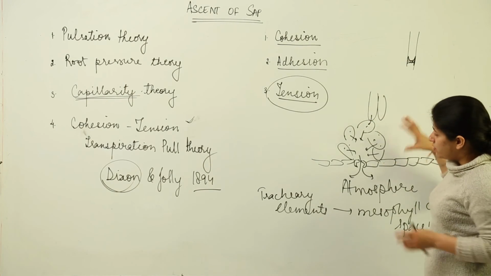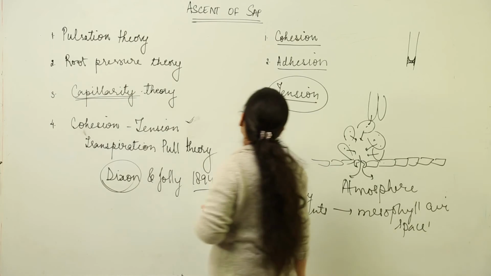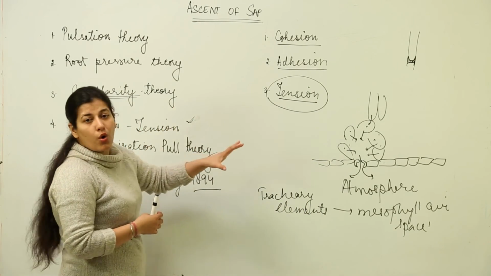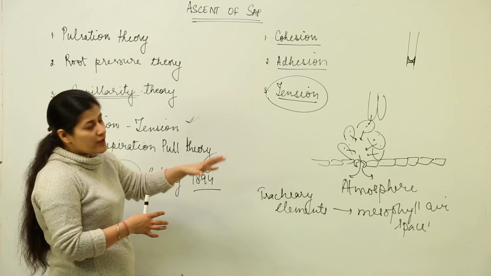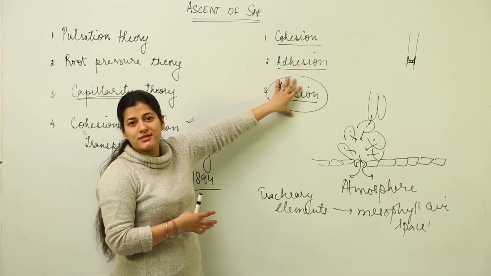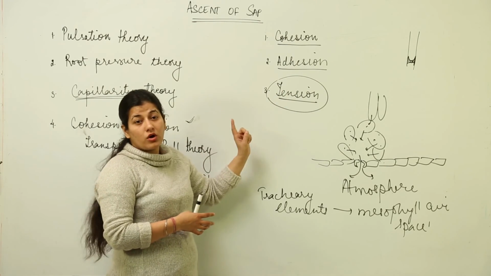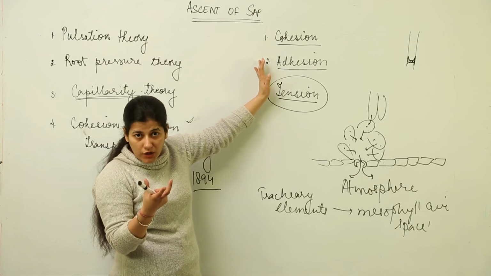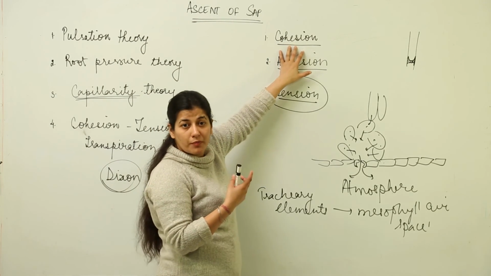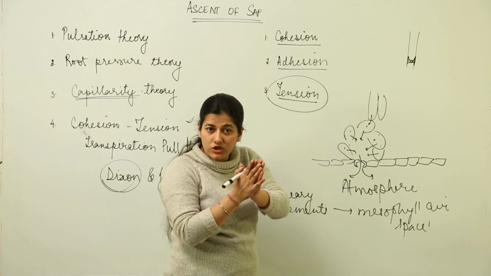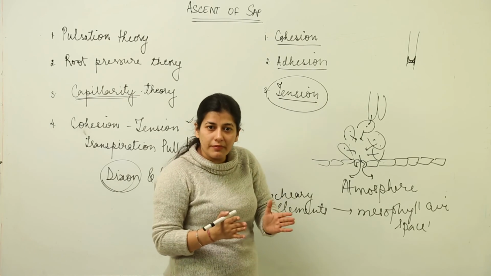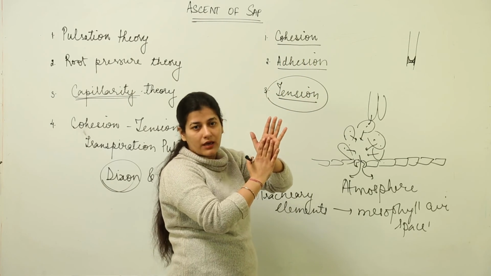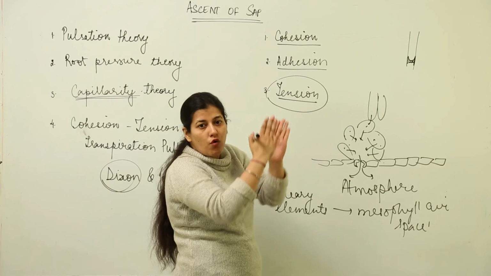So this is all about ascent of sap that you need to understand, that the transpiration pull theory gives the complete hold to the force of transpiration, which develops a tension inside the water column. That water column itself is being formed by these two properties of the water molecules. Water has cohesion property where the water molecules are joined to each other. Apart from that, they have adhesion ability, which means sticking to something, okay. So they bind to the wall of tracheary elements.